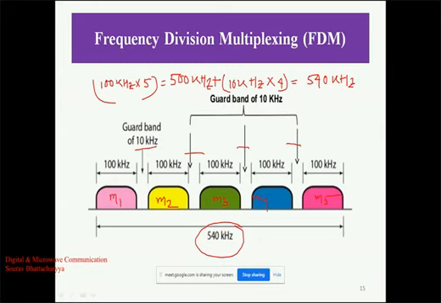But there is one disadvantage, that we cannot utilize the total bandwidth, because in 540 kilohertz we have the information of only 500 kilohertz. So there is a loss of 40 kilohertz. That is the disadvantage of frequency division multiplexing.